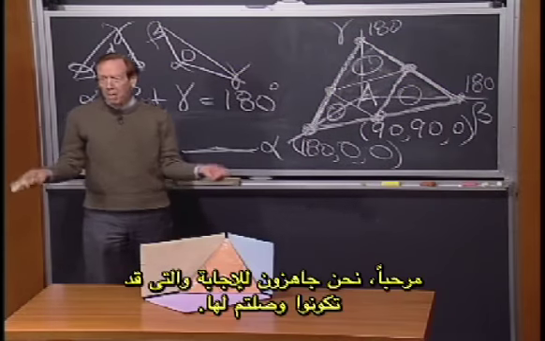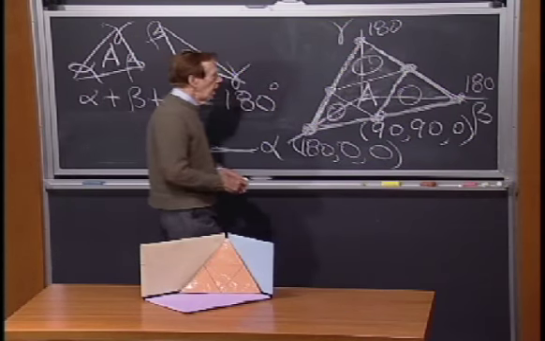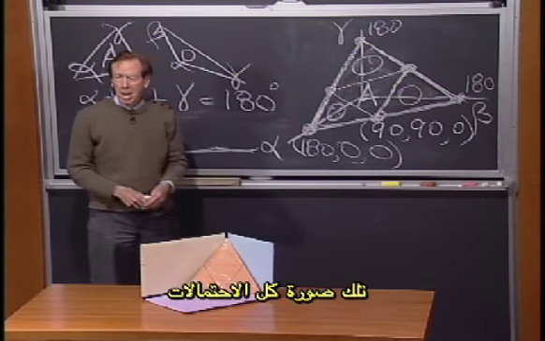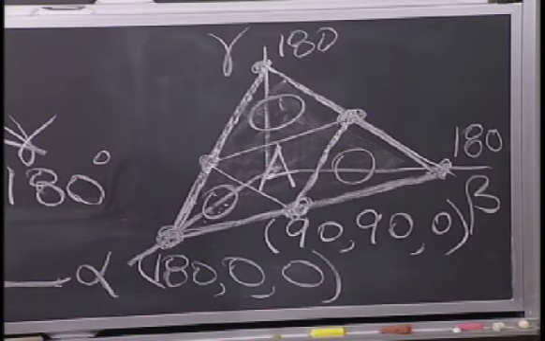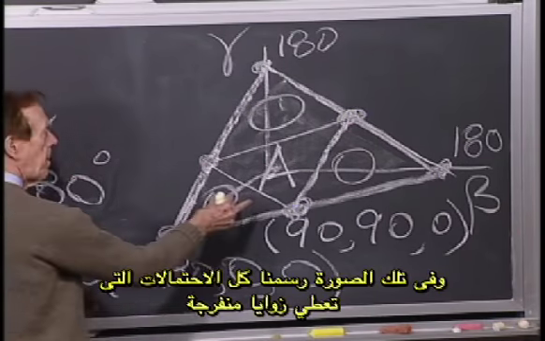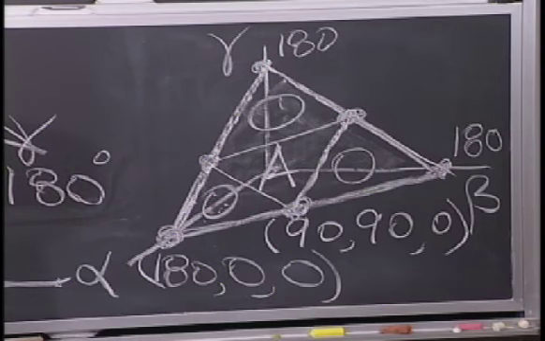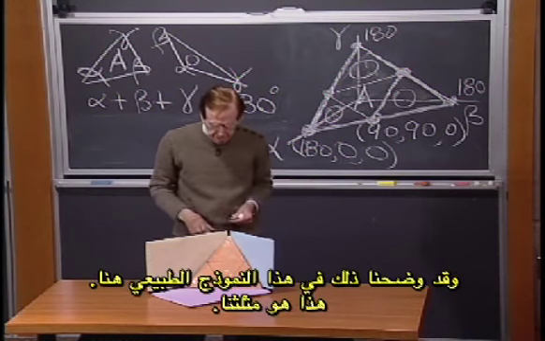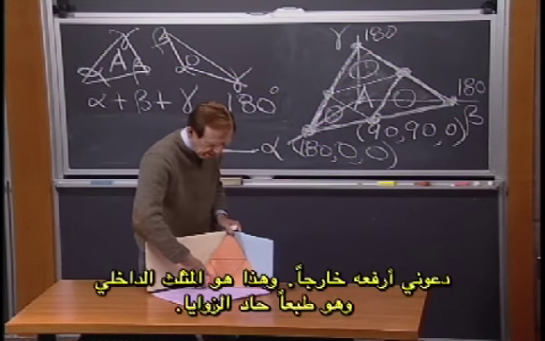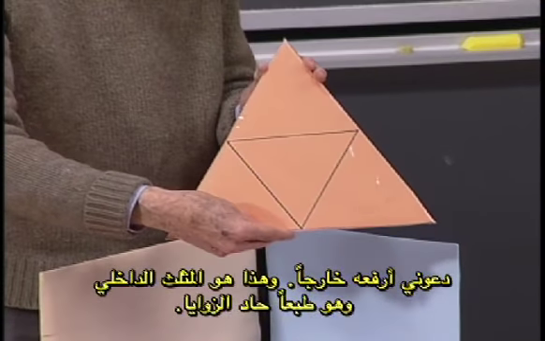Hi. We are ready for the answer. And maybe you have it. That was the triangle of the picture of all possibilities. And on that picture, we drew the possibilities that gave obtuse and the ones where all the angles were below 90 that gave acute. And we showed it in this mock-up here. This was our triangle. Let me even lift it out. And there's the inside triangle that's acute.